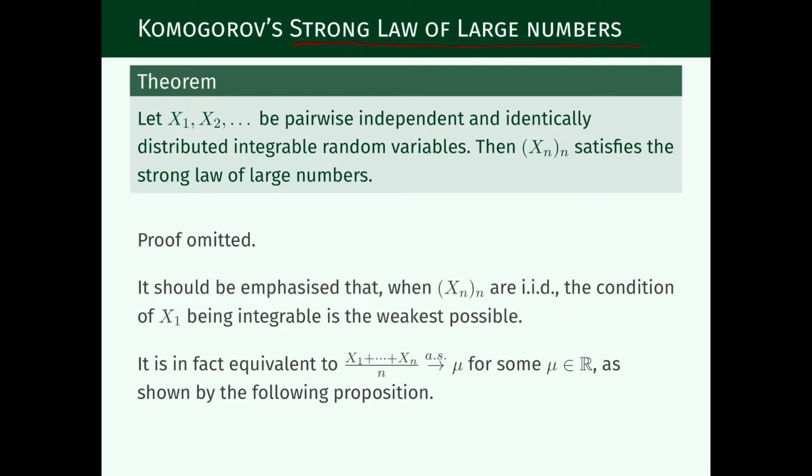And in Kolmogorov's version, these random variables had to be all independent, but there is a more modern version of the theorem that was proved rather recently in 1981, where you only need them to be pairwise independent. So what is it? Well, we have a sequence of random variables. We're assuming each pair of these random variables is independent. And we assume that these random variables all have the same distribution. So this is stronger than the two laws of large numbers we saw before.